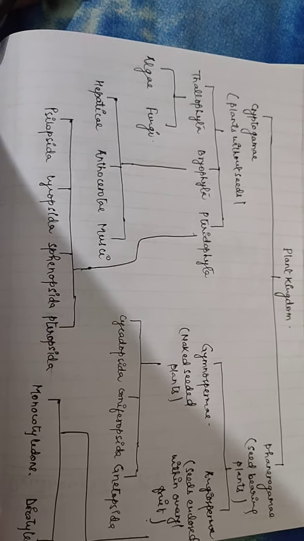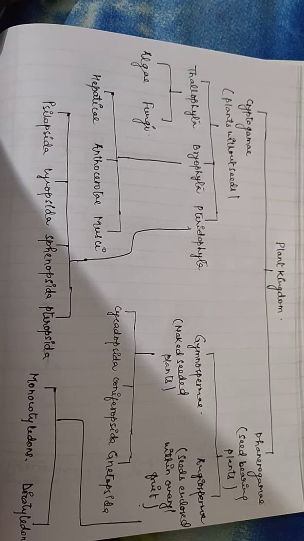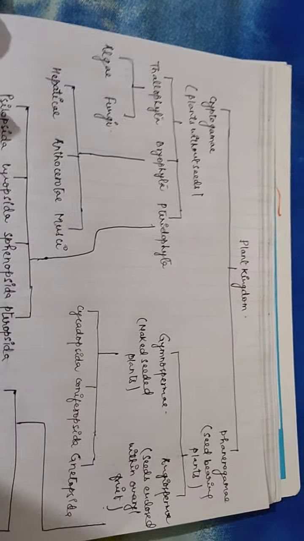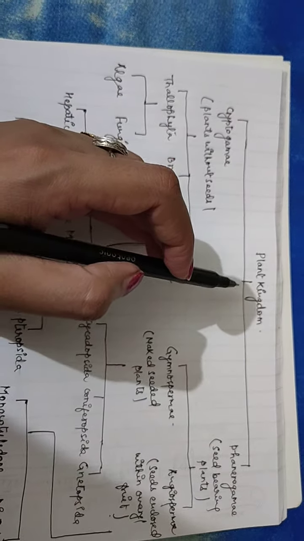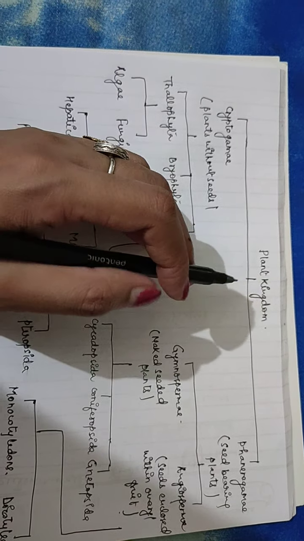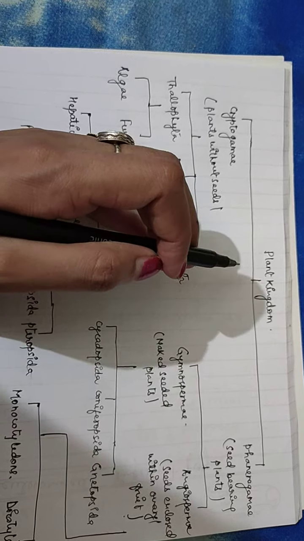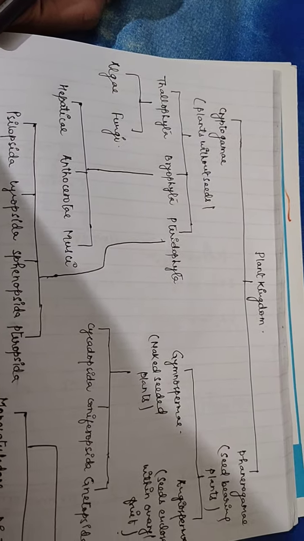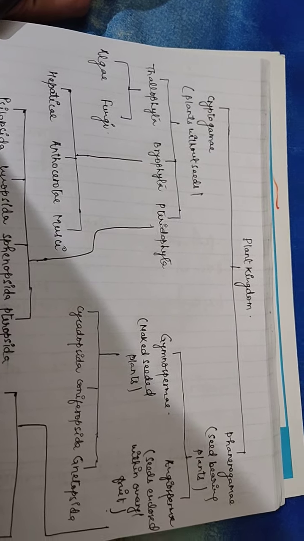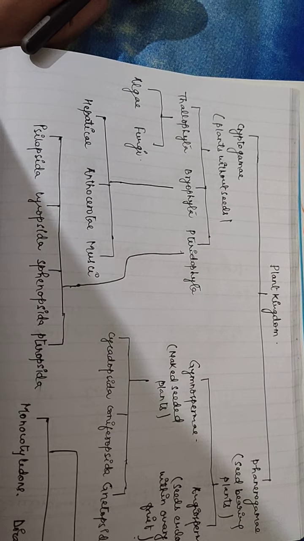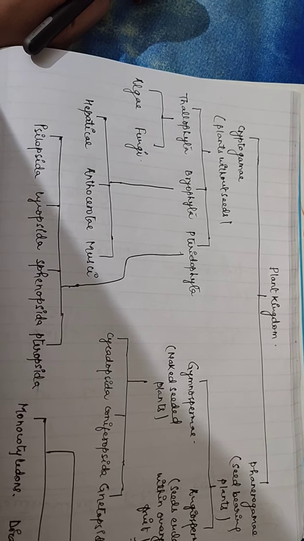Hello students, this is your chapter 3, that is plant kingdom. So here we can see the classification of plant kingdom. As we are going through Whittaker's system of classification, and we have seen about the Monera, Protista, Fungi, and now this is the plant kingdom, and in the next chapter we will study about the animal kingdom.